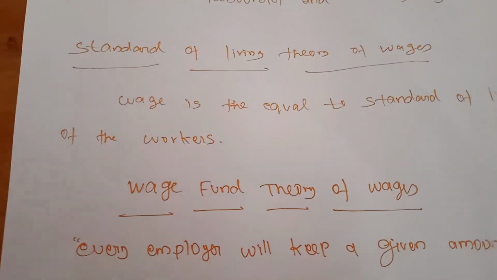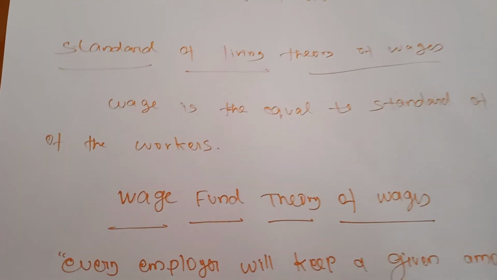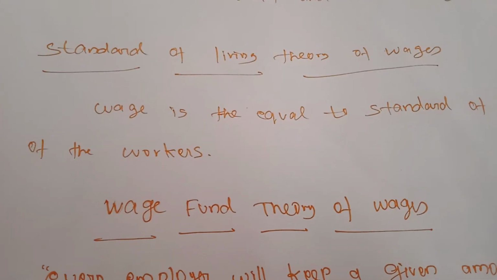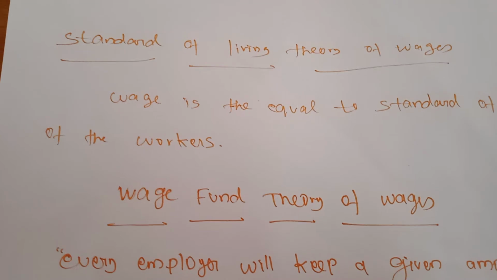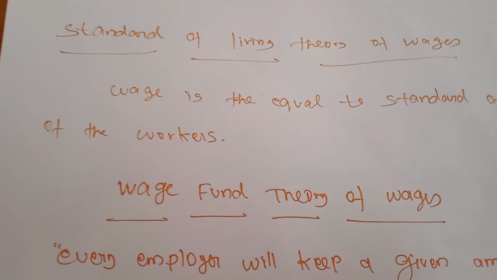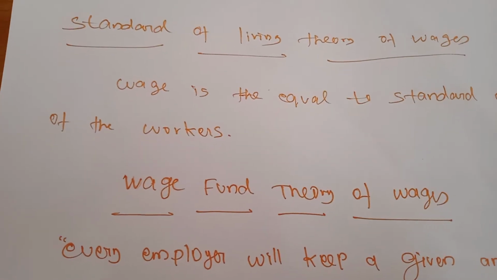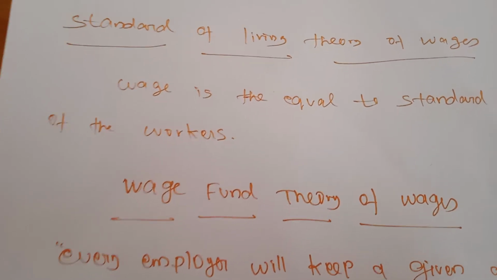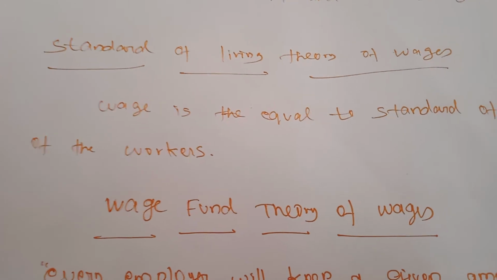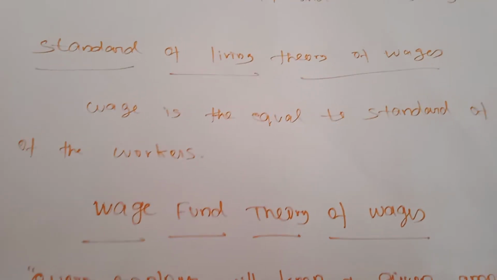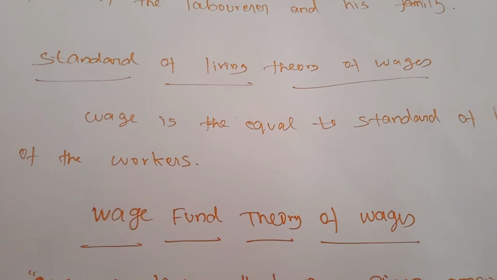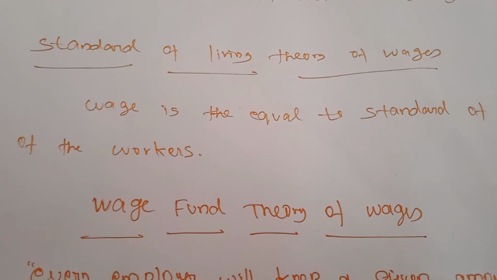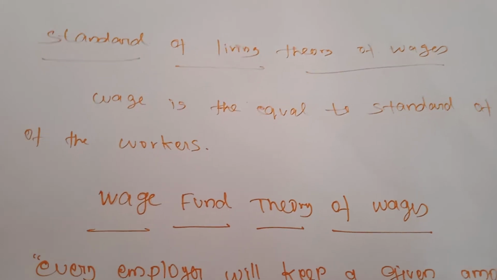Okay students, today we will go to another theory: the standard of living theory of wages. The standard of living theory of wages was developed by Torrens. It is an improved and refined version of the subsistence theory of wages. Torrens also developed this theory, the standard of living theory of wages.